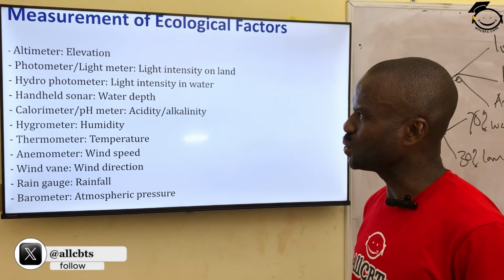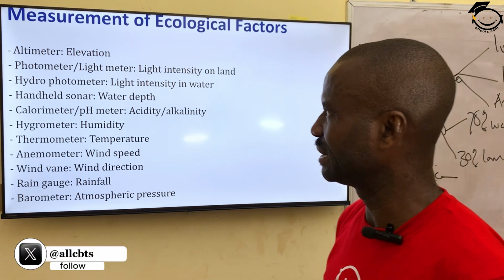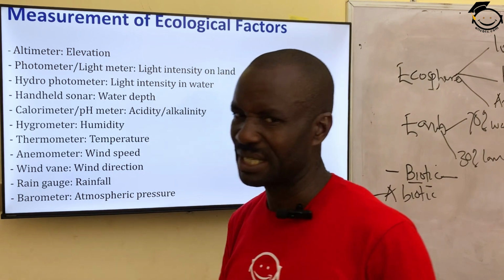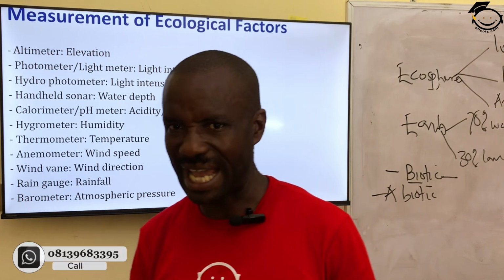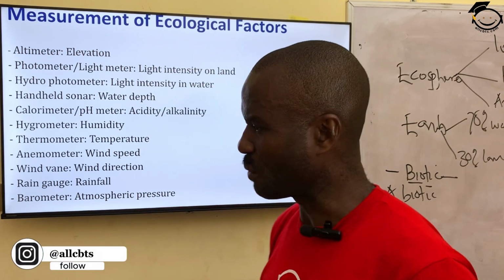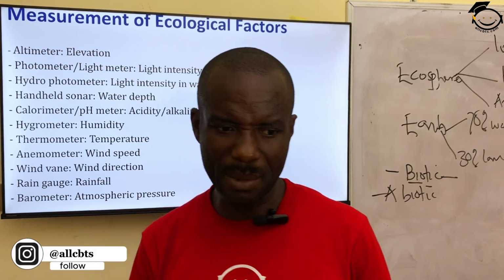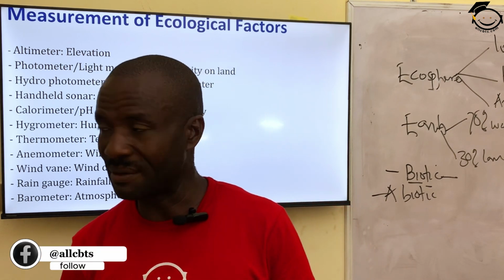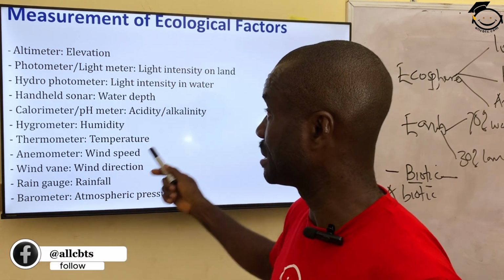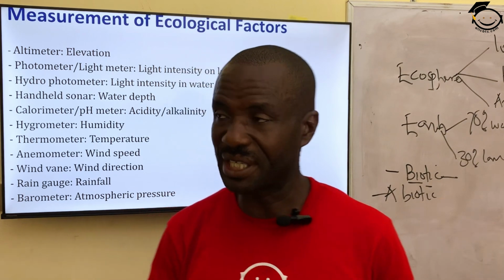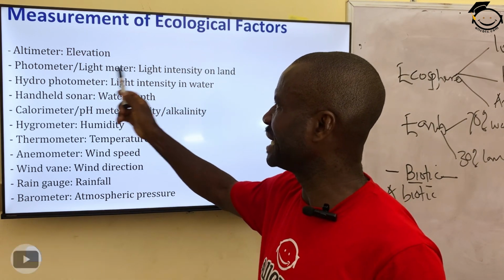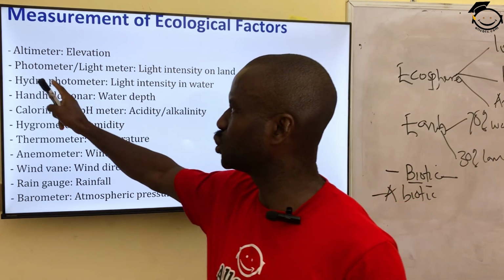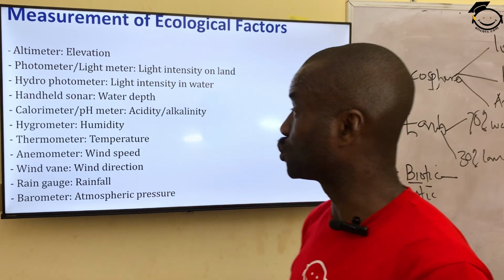Number two is photometer, otherwise known as light meter. This measures how bright the intensity of light is in a particular environment. On a normal day, the sunlight can be bright, but on a rainy day or on a cloudy day, the sunlight will be poor. So the amount or the intensity of light can be measured through an instrument called photometer.